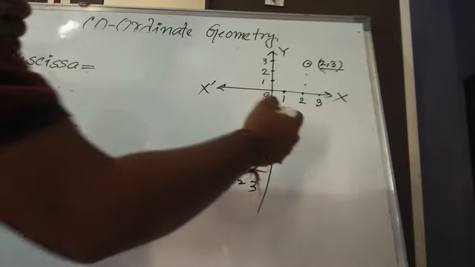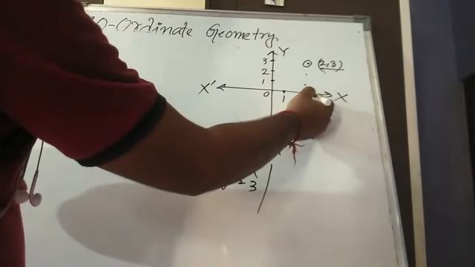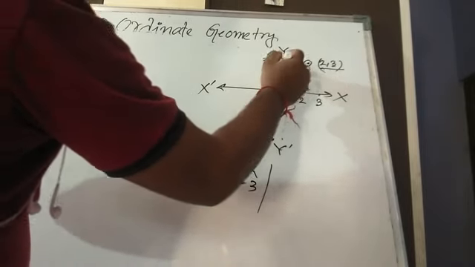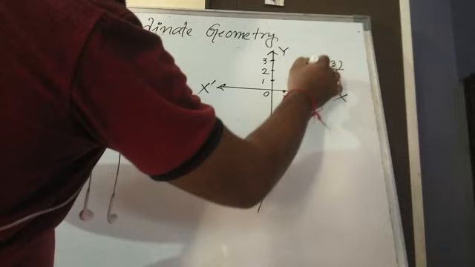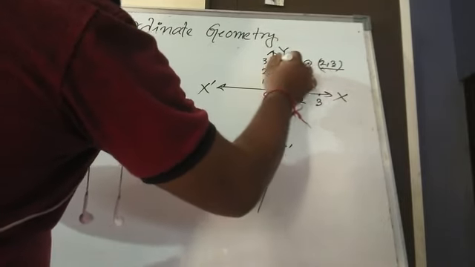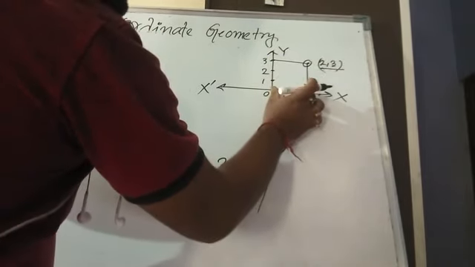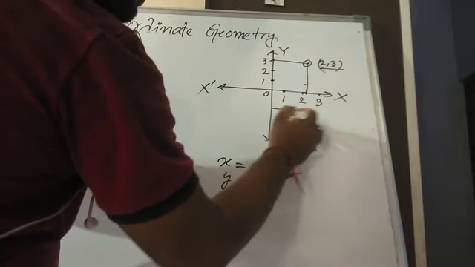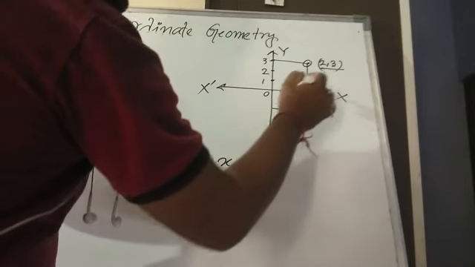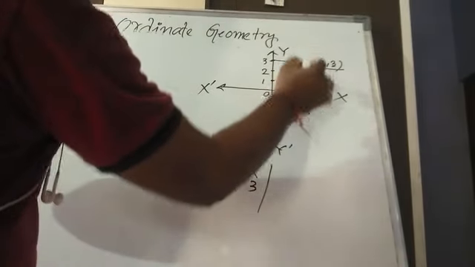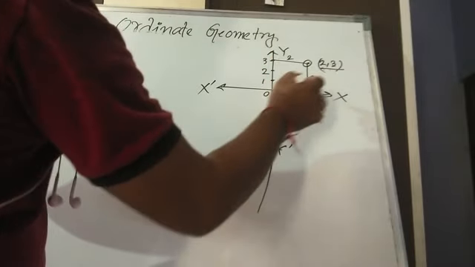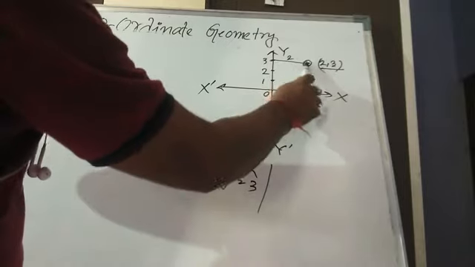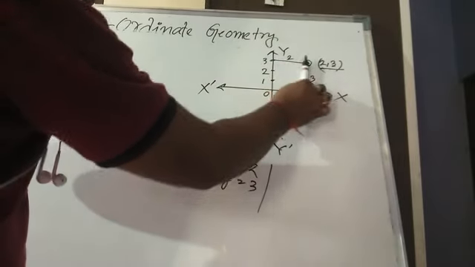Now what does x equals 2 actually mean? You see, x equals 2 means ultimately the point is here. See how much this distance is? This much is 2 and this much is 3. That means the point is 2, so it is also 2. In other words, you can say the point is 2 units away from the y axis.